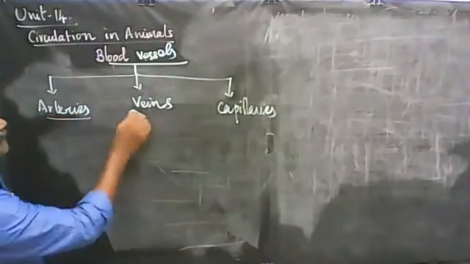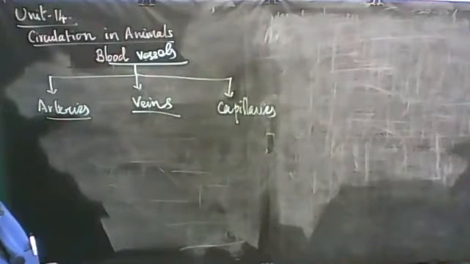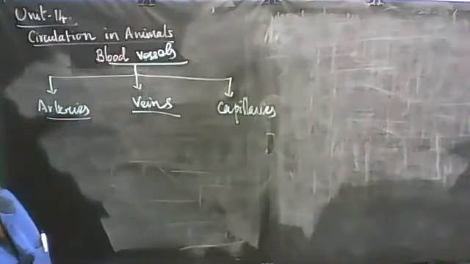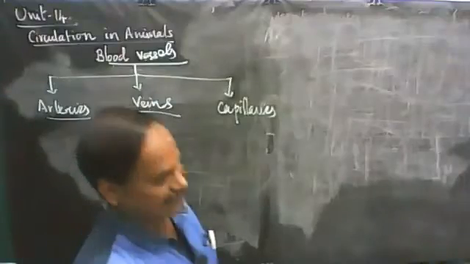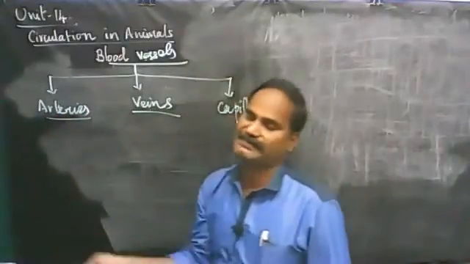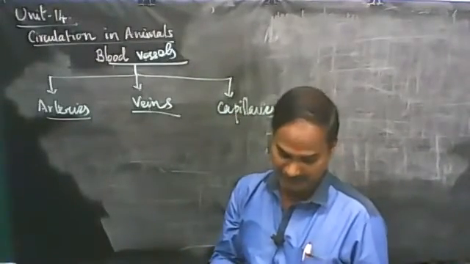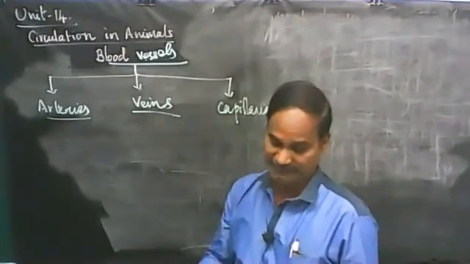Now, what are the differences between arteries and veins? This is a very, very important 2-mark question. Write any 2 differences between arteries and veins, or sometimes in 4-mark questions they will ask, differentiate between arteries and veins. That is given in your book in the tabular column, page number 206. It is given in a detailed way.